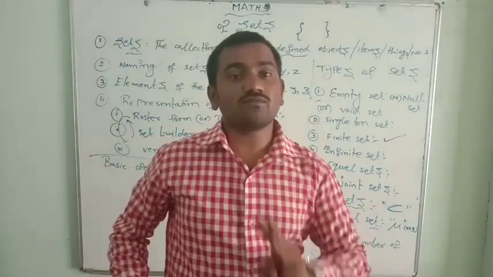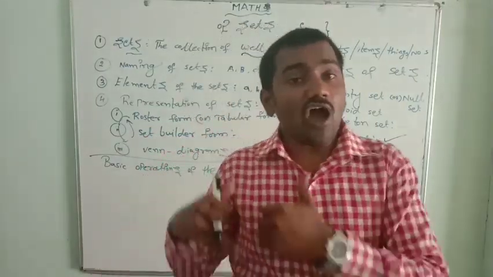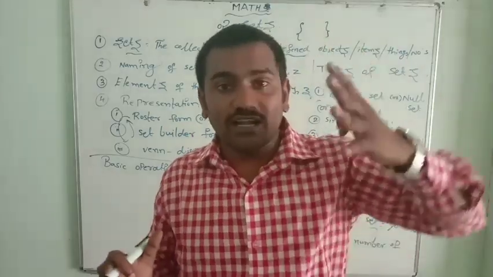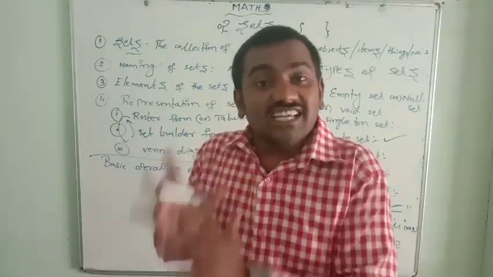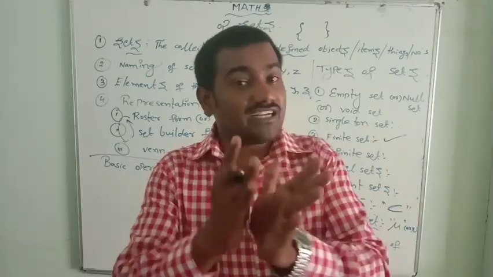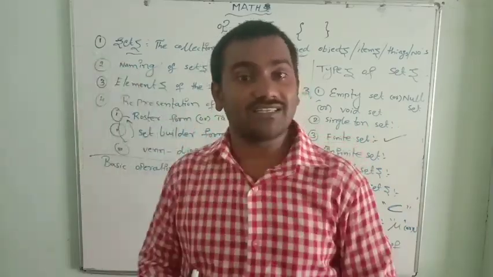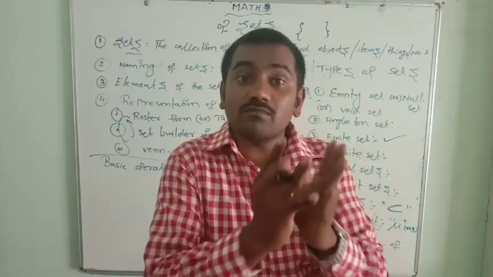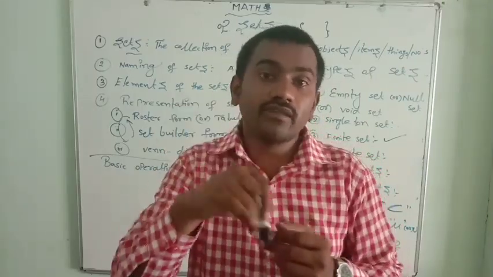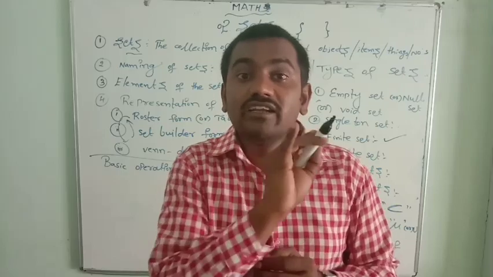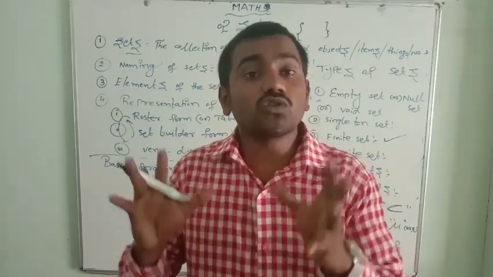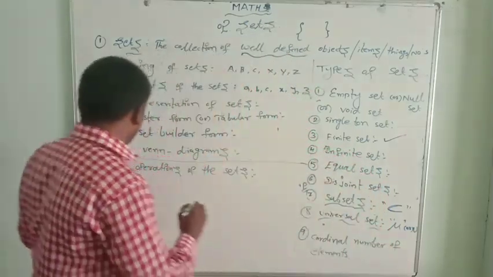There are 3 types of operations. Just as we have arithmetical operations, plus, minus, multiplication, division, which are 4 types, in sets we have 3 types of operations. In sets we have operations like union, intersection, difference. How to solve them? Let me tell you.